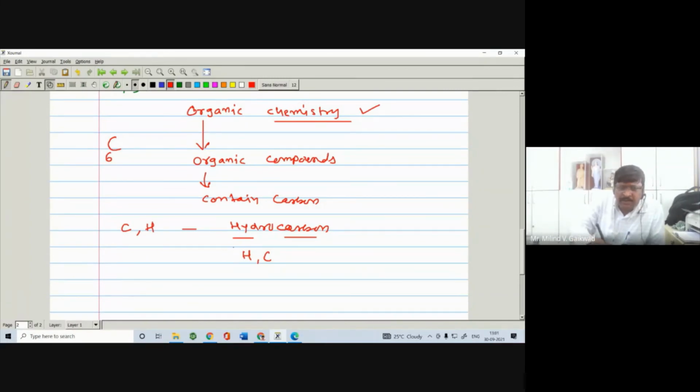So these hydrocarbons are of different types, right? Here it may be alkane, it may be alkene, it may be alkyne, and also maybe aromatic compounds.